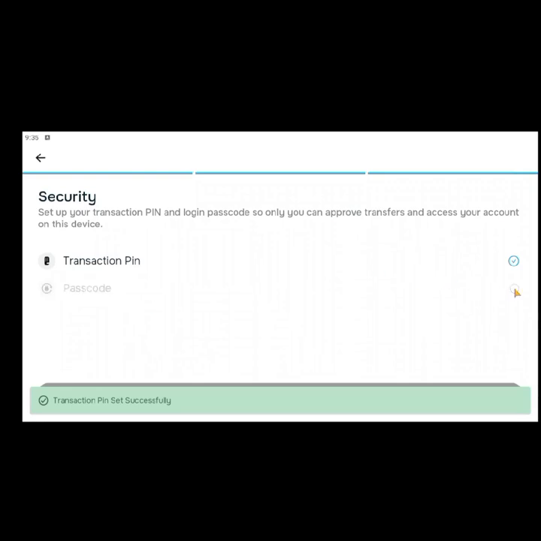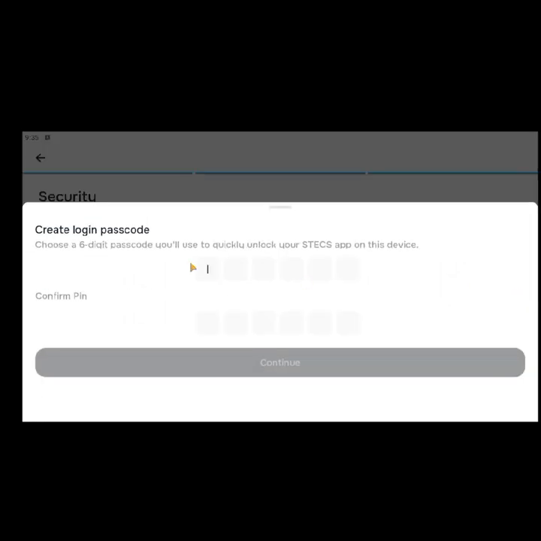You can also set a passcode, which you can use to quickly log in, more like the 6-digit code used to log into your OPay. There's a difference between the login PIN and the PIN you use when you want to make transfers. So these are two different things. I hope you understand this.